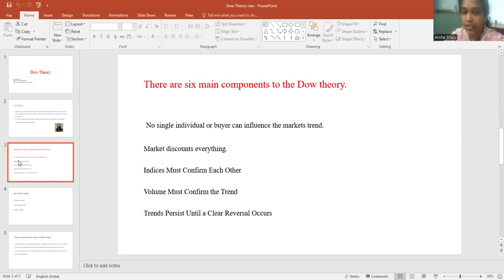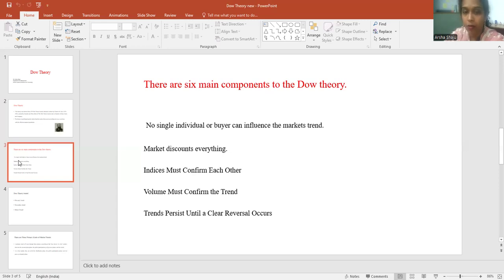And next is that indices must confirm each other. Here he is saying at least 2 indices should match. For example, there is a bank index and there is an IT index. If both indices are showing an upward trend at the same time, then only can we tell that it is an upward trend. If one index is showing an upward trend and another is showing a downward trend, then we cannot confirm the trend.